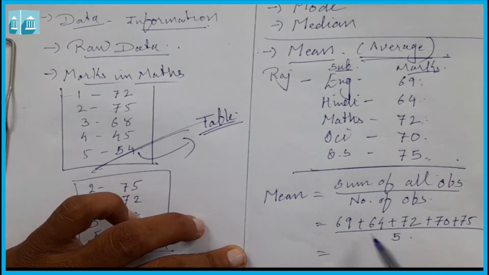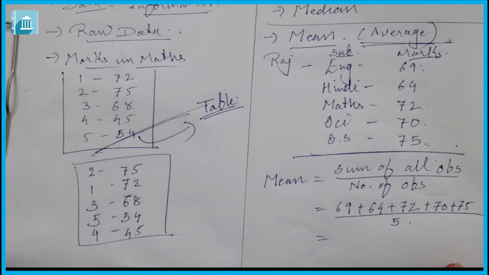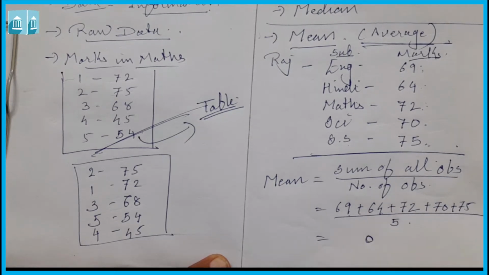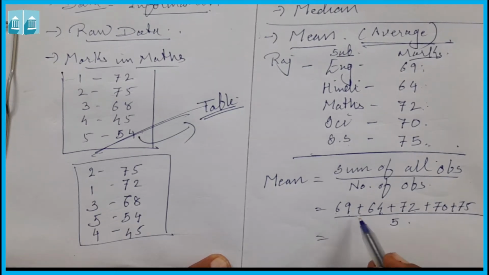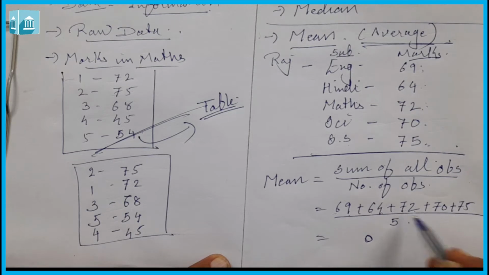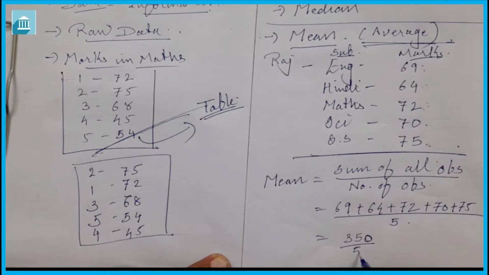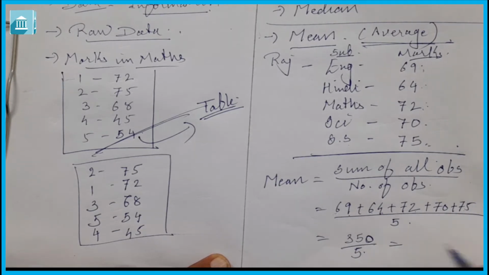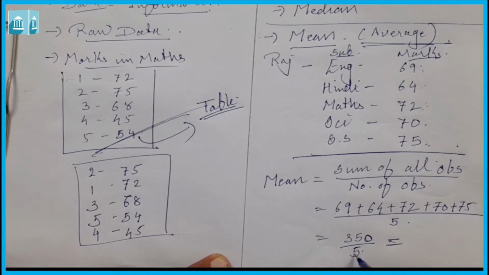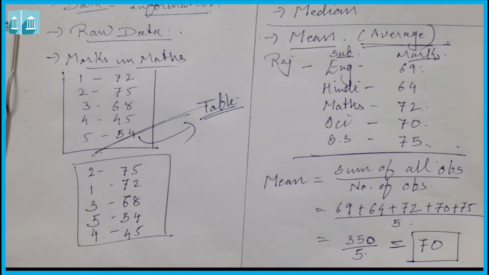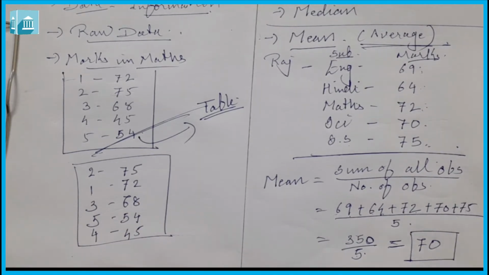Now for the sum of observations, we have to add it. So 9 plus 4 is 13, plus 2 is 15, 20, then 2 plus 6 is 8, 14, 21, 28, 35. So it is 350 upon 5. Now this gives 70. So this 70 is the arithmetic mean, or we can say that this 70 is the mean of marks.